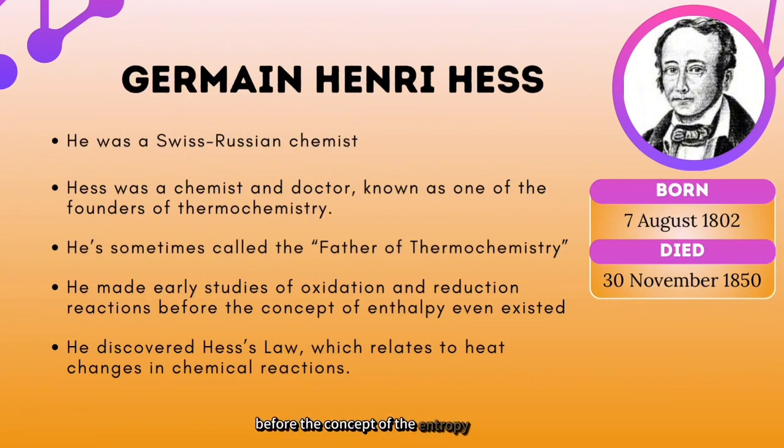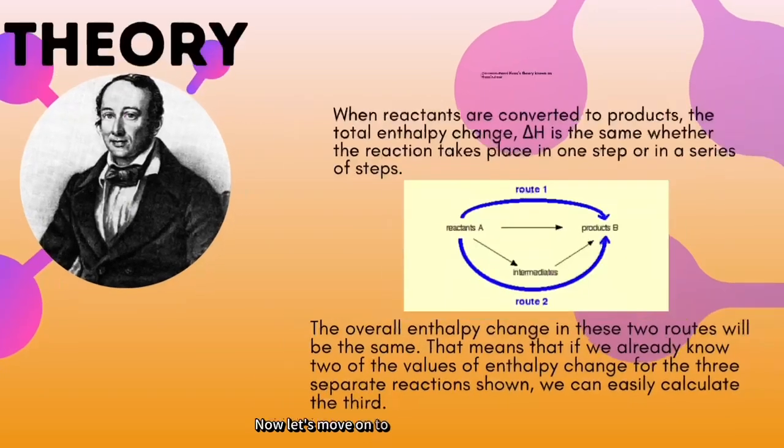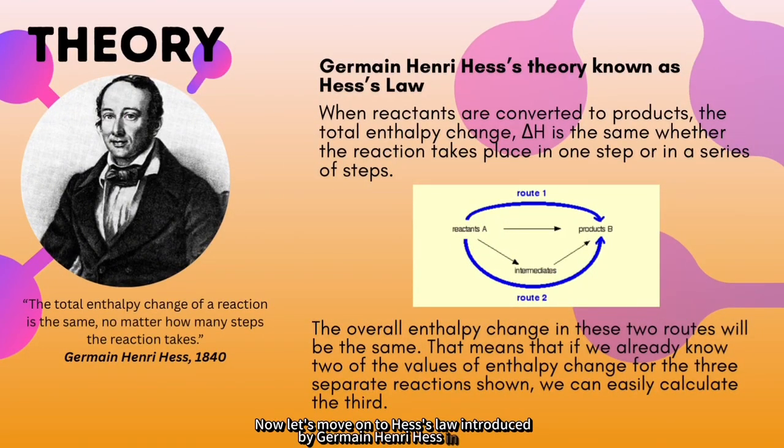Before the concept of enthalpy was even developed, Hess made early studies on oxidation and reduction reactions, helping scientists understand energy change in chemical processes. Now let's move on to Hess's law, introduced by Germain Henri Hess in 1840. He stated that the total enthalpy change of a reaction is the same no matter how many steps it takes. In other words, whether a reaction happens in one step or through several intermediates, the overall energy change remains constant. So if we already know two enthalpy values in a series of reactions, we can easily calculate the third in order, making Hess's law a key principle in thermochemistry.